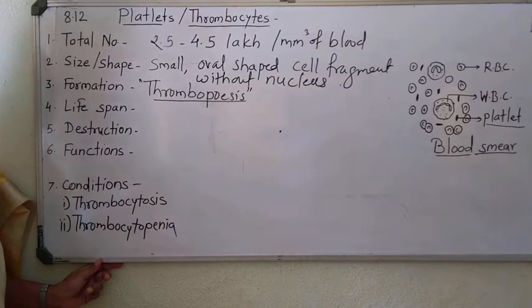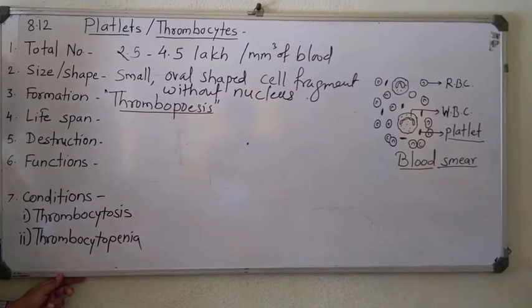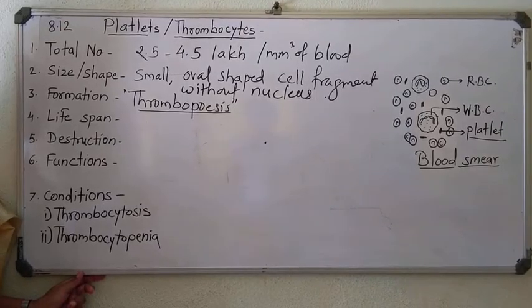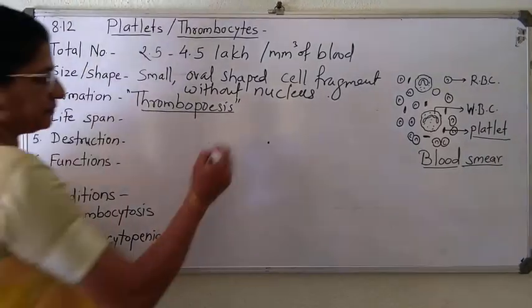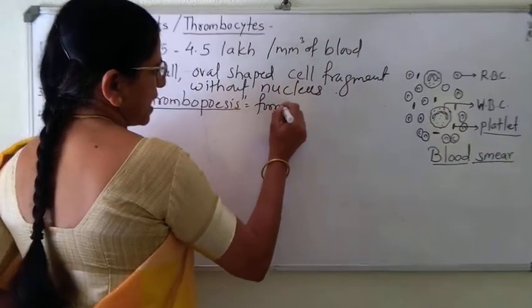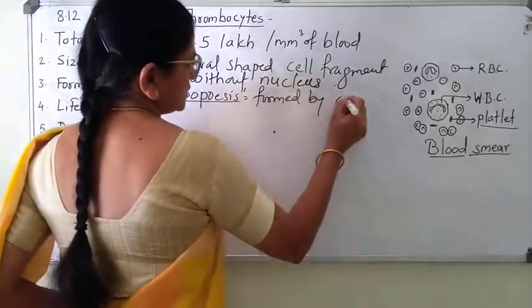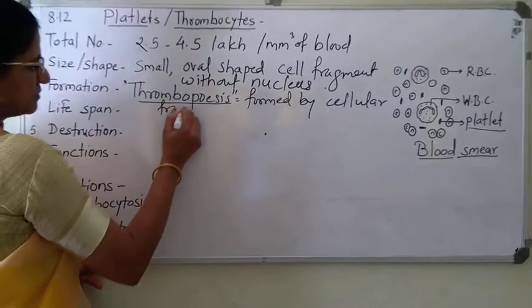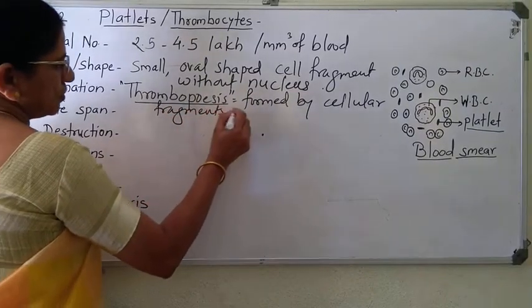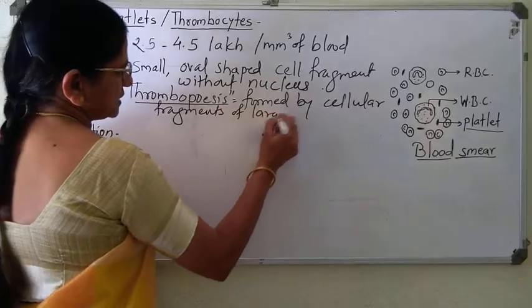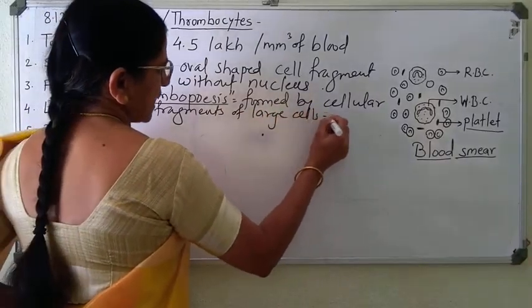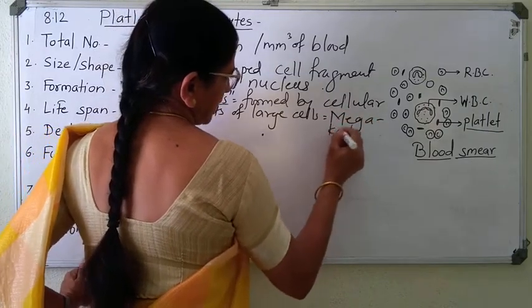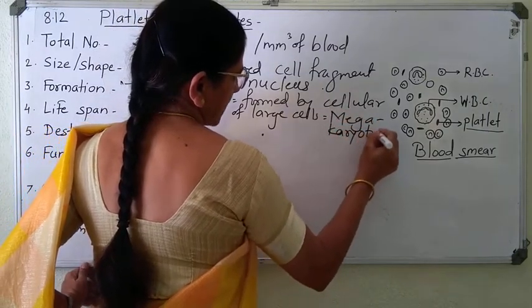Now thrombocytes are formed by cellular fragments of large cells known as megakaryocytes.